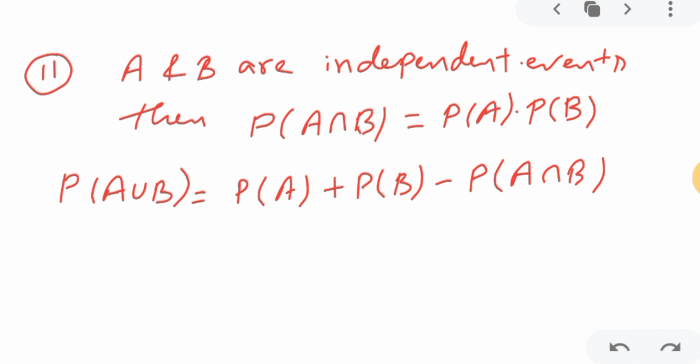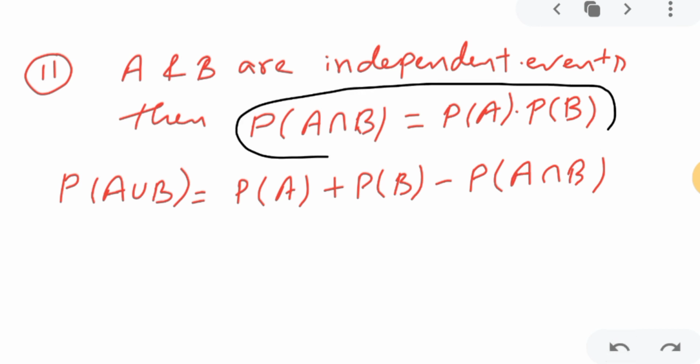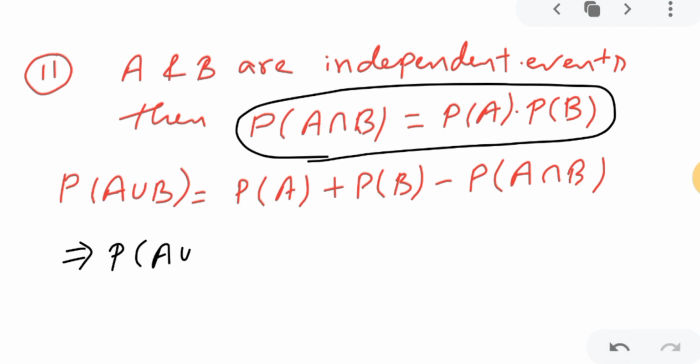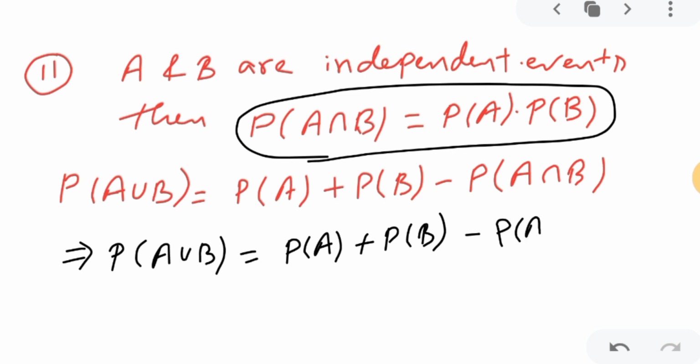Here A intersection B is probability of A into probability of B, so in place of A intersection B, I will write PA into PB. So in the second line, I will write probability of A union B is probability of A plus probability of B minus probability of A into probability of B. Correct?